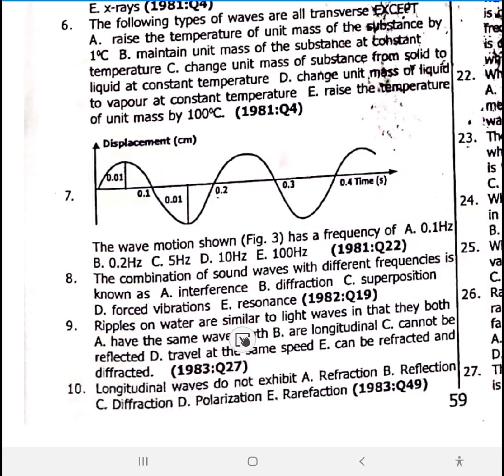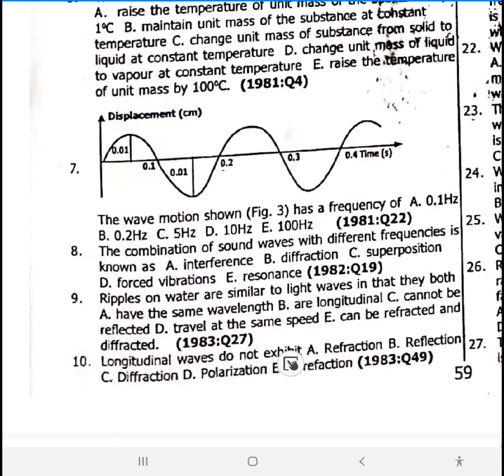Number 9. Ripples on water are similar to light wave in that they both can be refracted and diffracted. Number 9, option E. Longitudinal wave do not exhibit polarization. They can't be polarized.